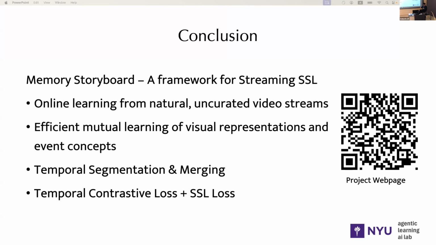The second thing is that we also warm up the model. So for the first, say, 100 epochs, for the first day, there's no epoch, so 100 steps, we only apply the standard self-supervised loss, and we don't do any temporal classification, and we also don't apply the temporal contrastive loss. And only after we learned a reasonably good visual encoder, we start to do this.